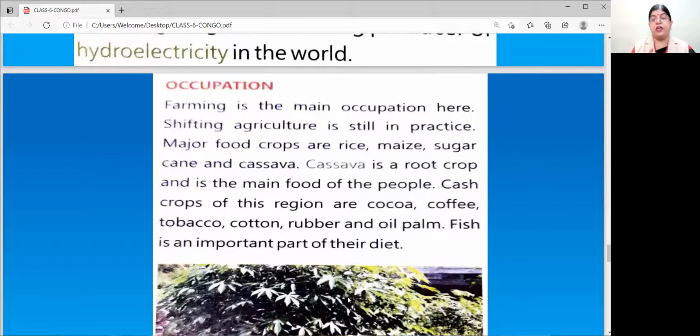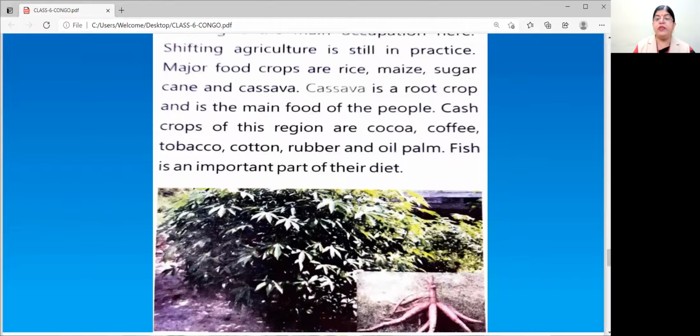Occupation. Farming is the main occupation here. Shifting agriculture is still in practice. Major food crops are rice, maize, sugarcane, and cassava. Cassava is what? It is a root crop, it is shown here, and it is the main food of the people.